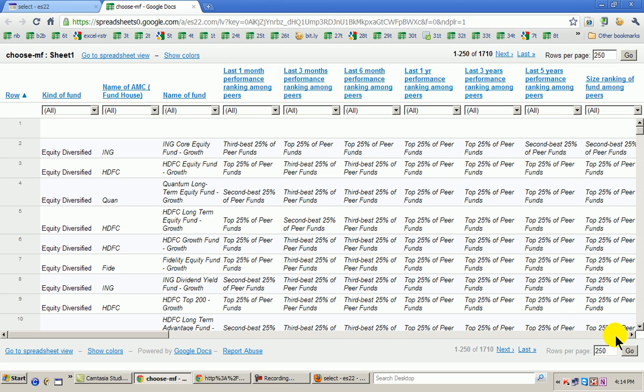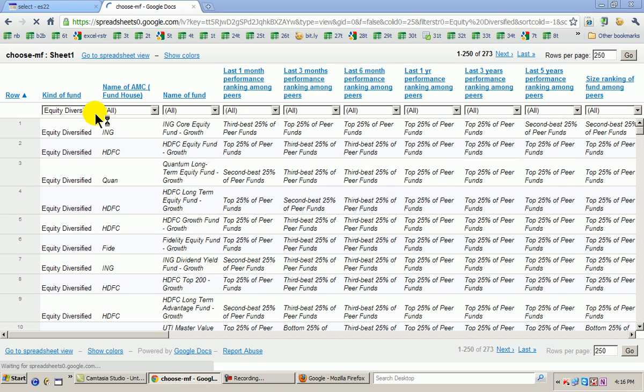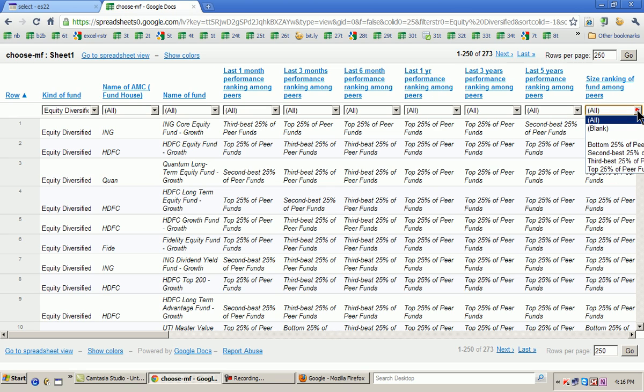Supposing you as a customer first want to go in for equity diversified funds, filter here, only equity diversified funds will come in. I'm just doing that for you. You can see the minute I do it, the 1,710 become 273 equity diversified funds. So first I've filtered, I've decided that I want to go for equity diversified funds, and I'm looking currently at 273 of them. Next I decide that I want to look at those funds which are large funds among their peer group. So I look at size ranking of fund amongst peers. There are four: top 25% of peer funds, third best, second best, bottom and all.